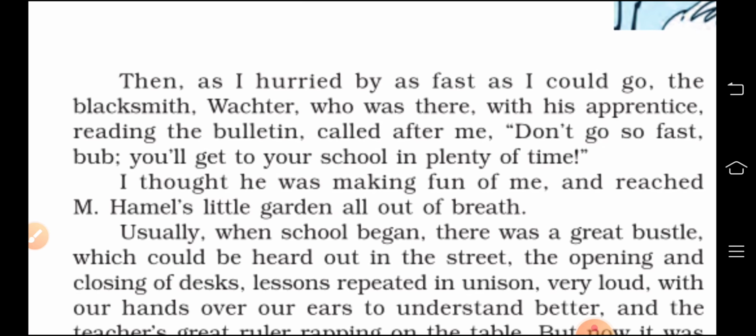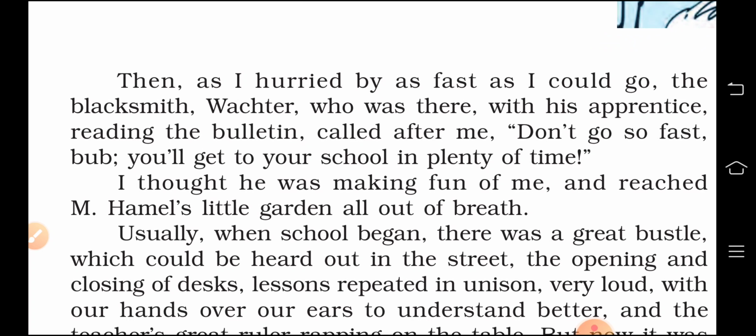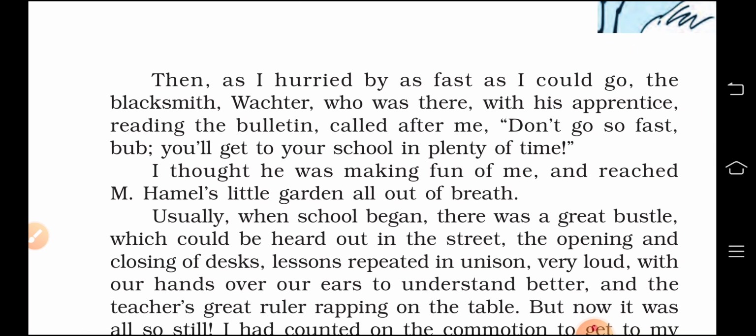Then, as I hurried by as fast as I could go, the blacksmith Wachter, who was there with his apprentice reading the bulletin, called after me, "Don't go so fast, Bob. You will get to your school in plenty of time." Right.